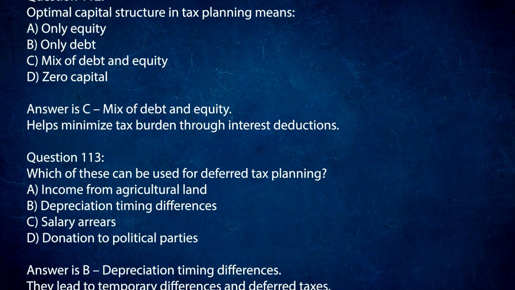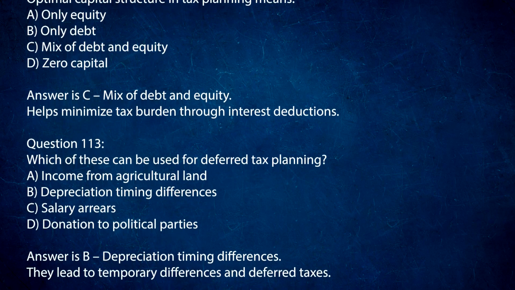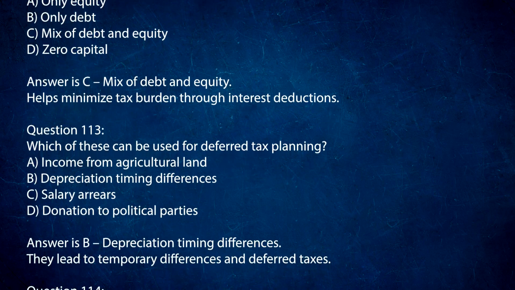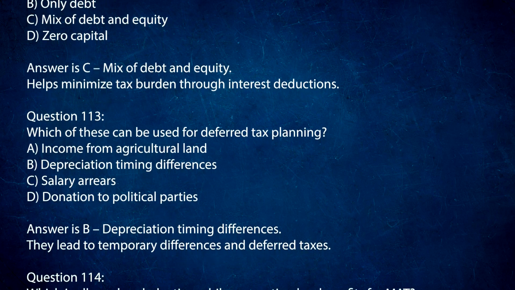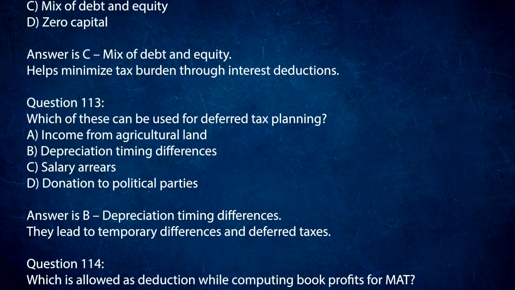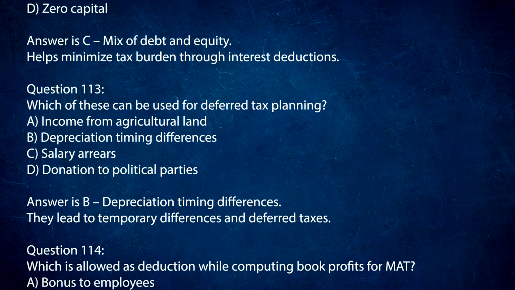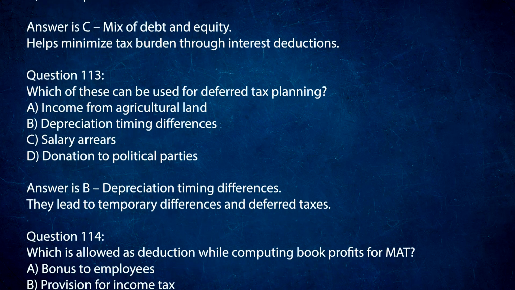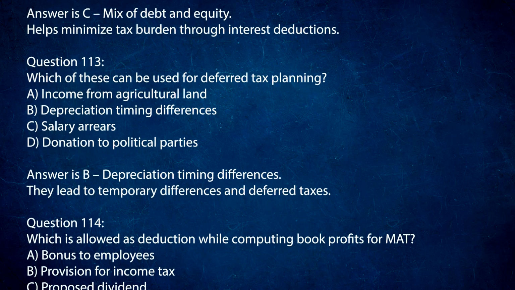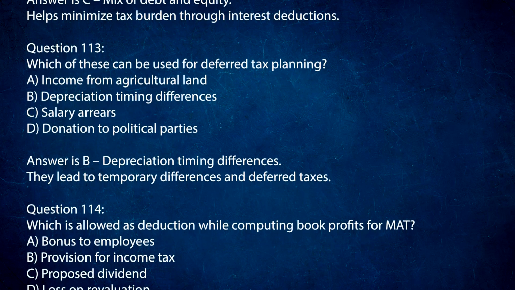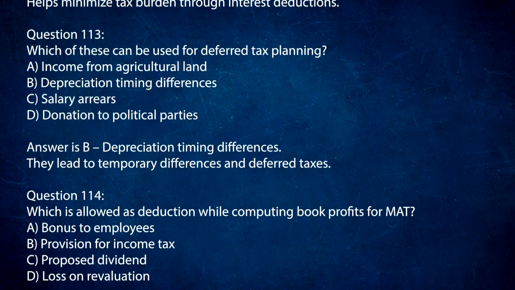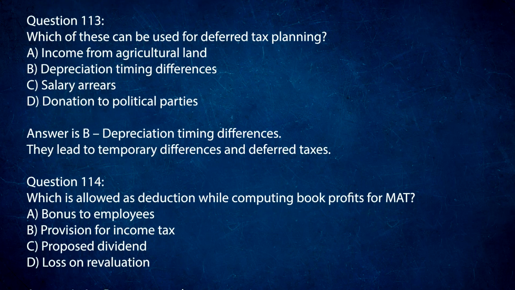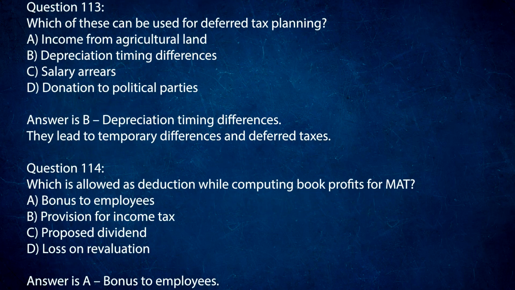Question 113. Which of these can be used for deferred tax planning? A. Income from agricultural land. B. Depreciation timing differences. C. Salary arrears. D. Donation to political parties. Answer is B. Depreciation timing differences. They lead to temporary differences and deferred taxes.